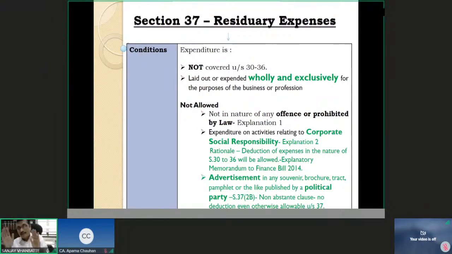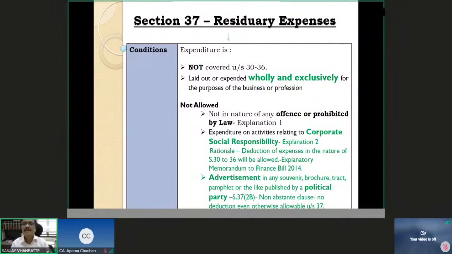So for understanding Section 37, you must know what is there in Sections 30 to 36. Scientific research you should know, 35AD special incentive you should know, preliminary expenses 35D you should know, 36(1)(vii), that is bad debts, you should know. Each and every small thing, 36(1)(iii) interest on borrowed capital, you should know.